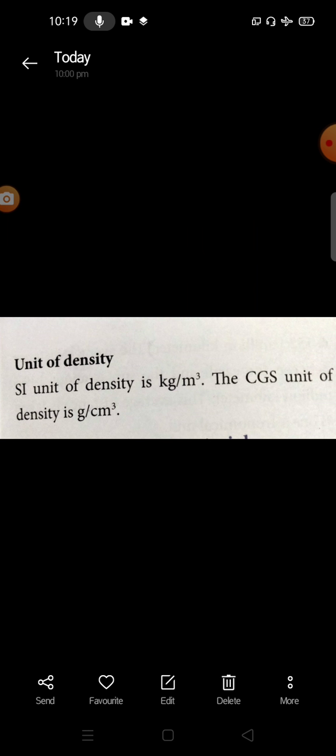Now we see the unit of the density. The SI unit of density is kilogram by meter cube.